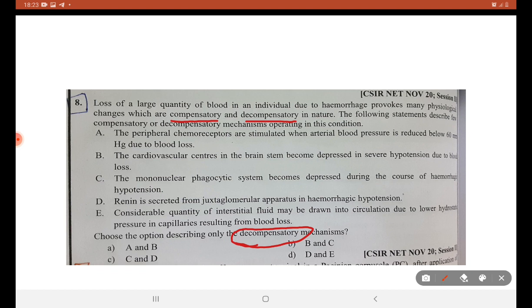See the third option, mononuclear phagocytic system becomes depressed during the course of hemorrhagic hypertension because a lot of blood flows out of the body of a human. So macrophages, dendritic cells, cells of all the reticuloendothelial immune cells will come out of the body along with the blood. This can never be compensated until there are stimulations from other infections. So this is a possible option. Now, renin secreted from juxtaglomerular apparatus in hemorrhagic hypertension.